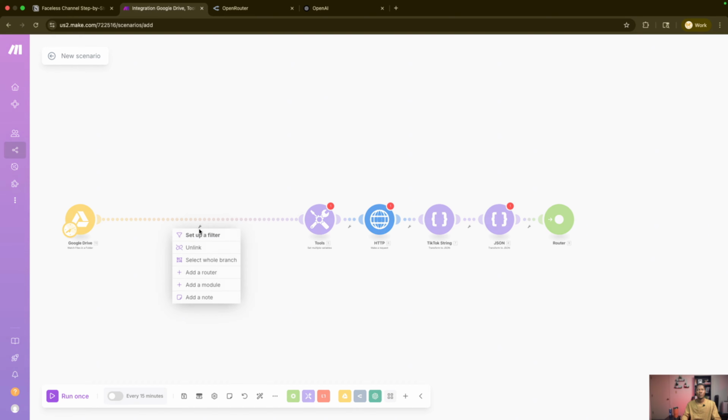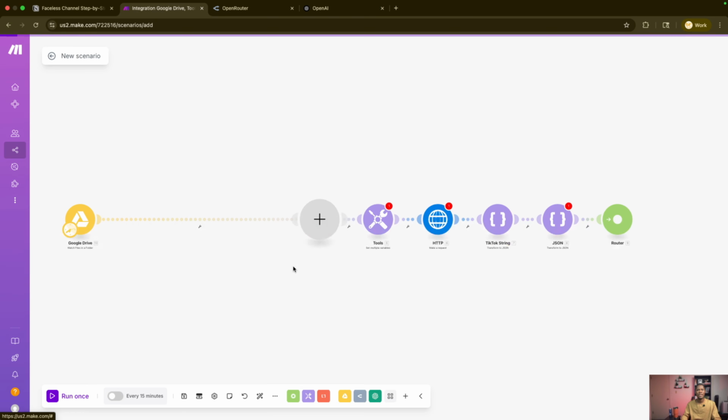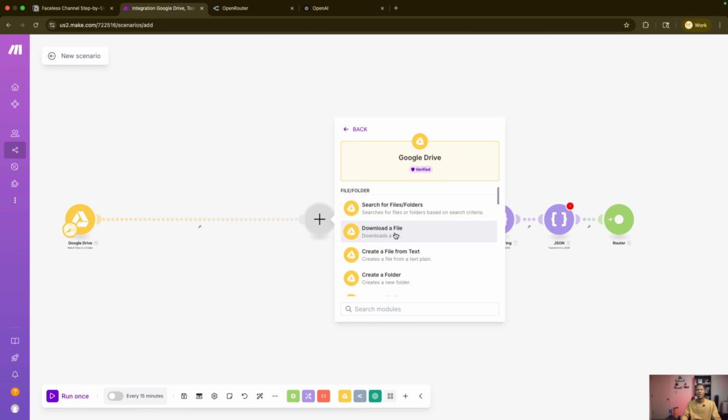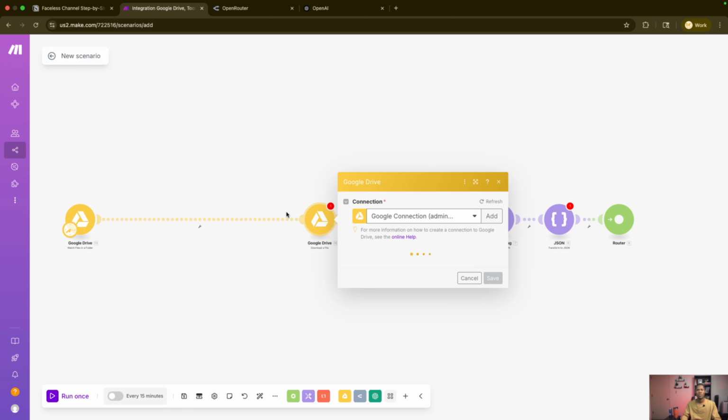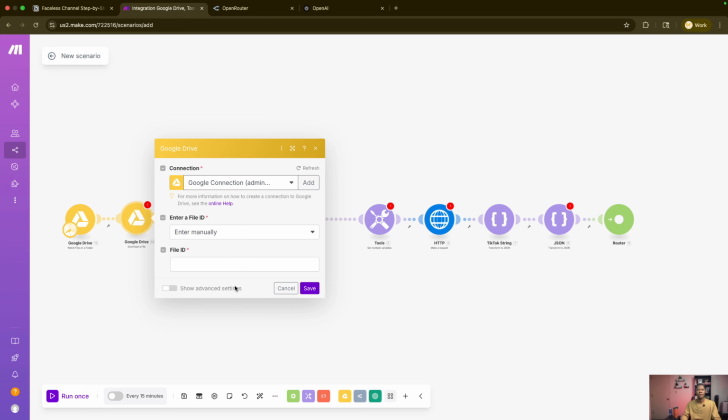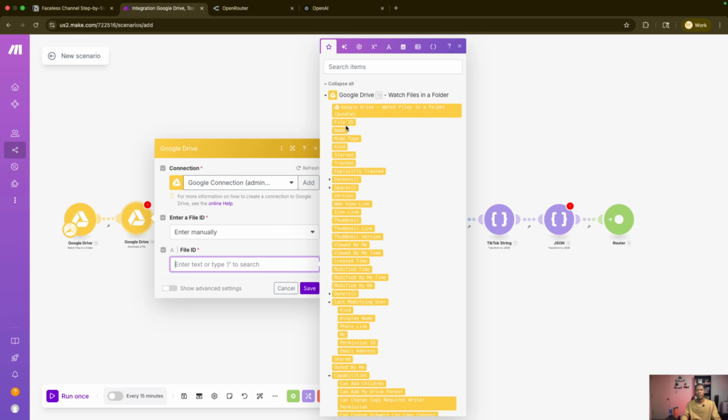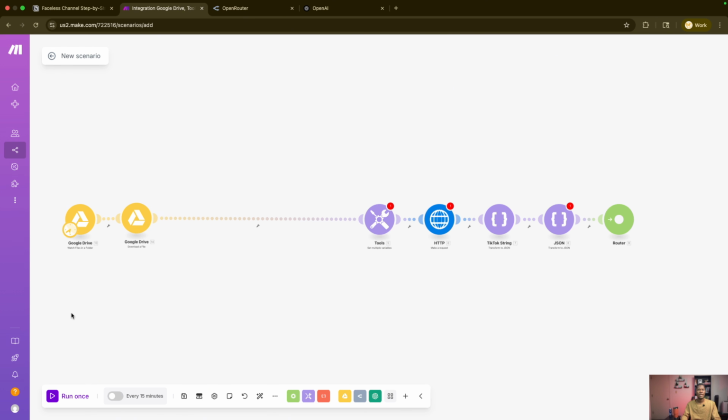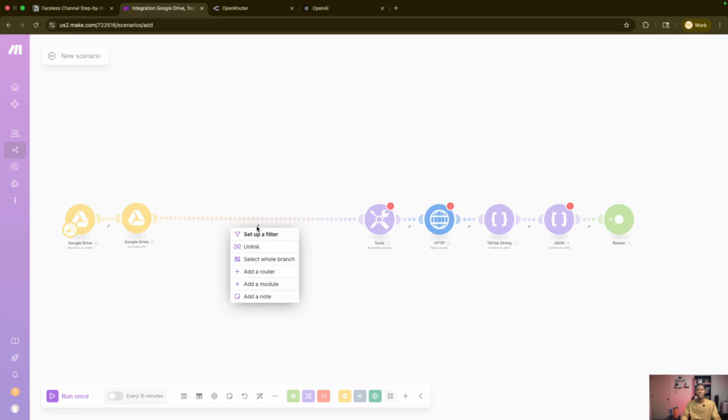The next module you want is going to be the Google Drive module, and we're going to download the file. Why do we need to download the file? If you don't download the file, you won't have the URL for the file to be able to upload to both Blotato and the YouTube module. So we need that, and then the next module we need is going to be our Open Router module.